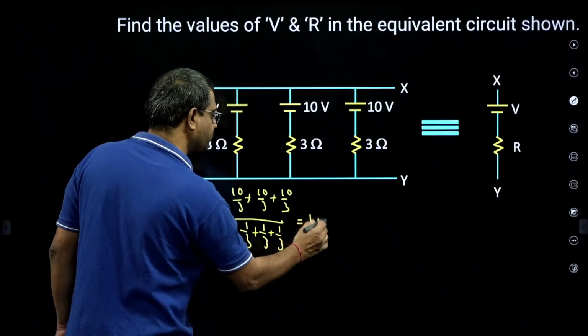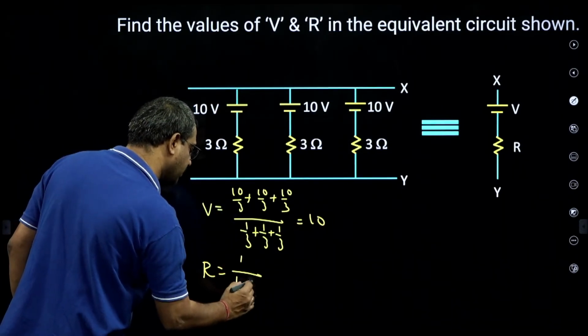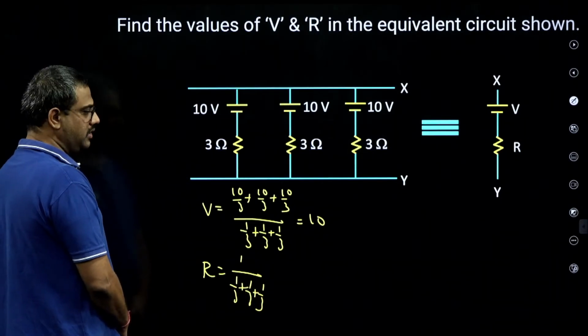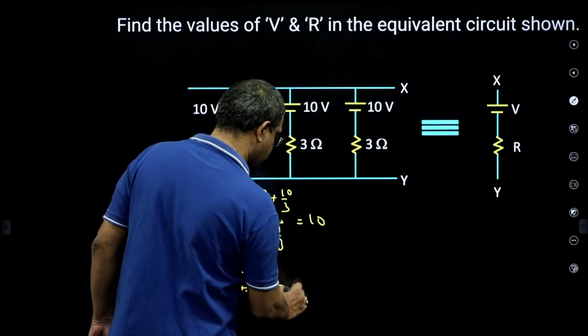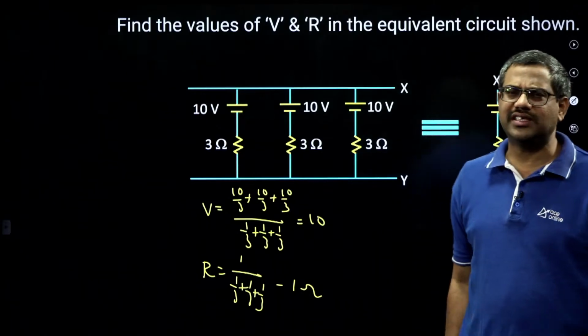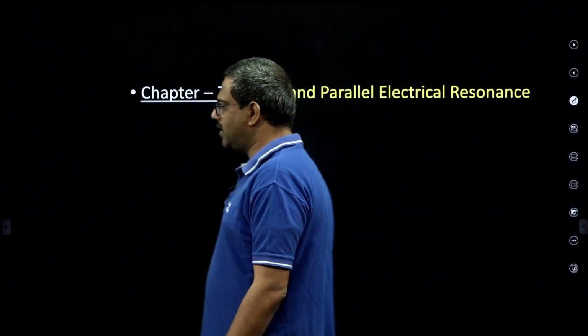That is 10 only. And when it comes to resistance, it is 1 by sigma 1 by R, with 1 by 3 plus 1 by 3 plus 1 by 3, so it is 1 ohm. So 10 volts and 1 ohm. Because in parallel generator form, what is this theorem called? Millman's theorem.